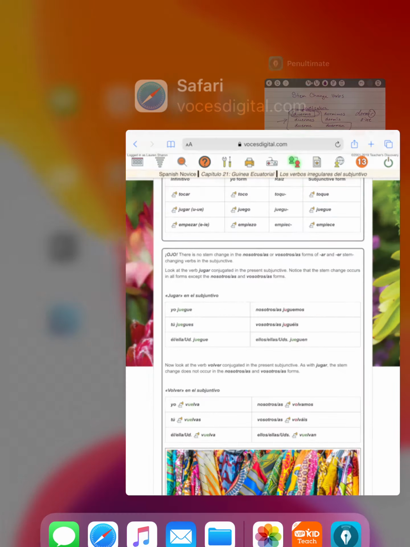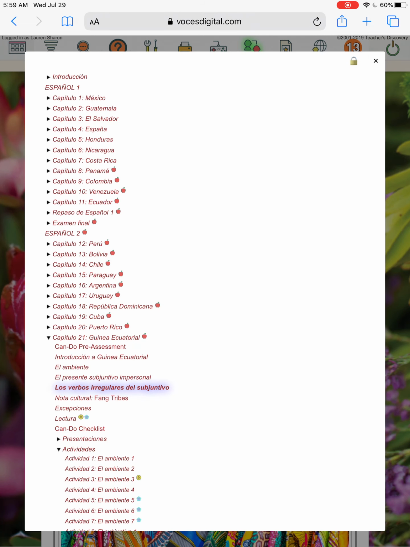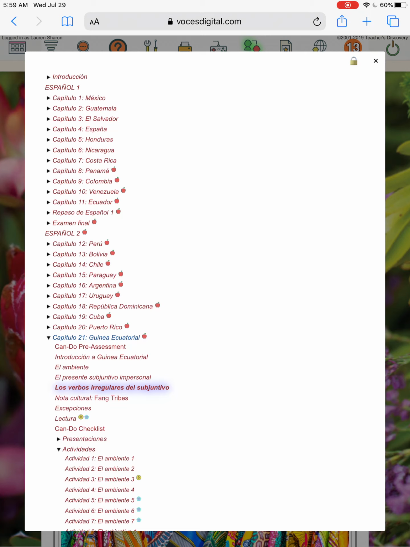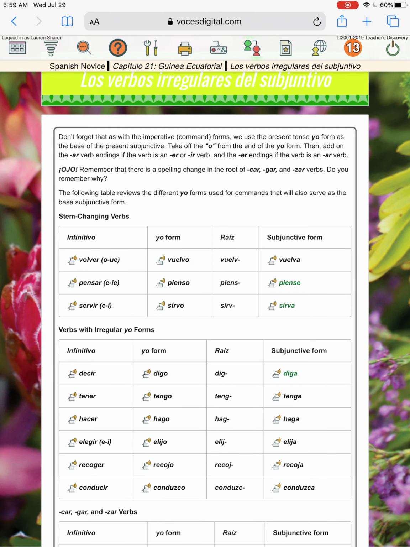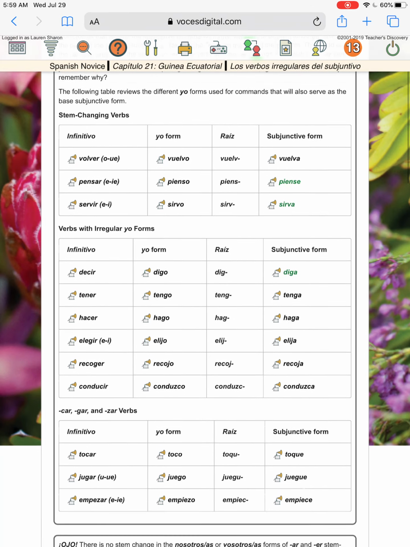Now, if you would like to see a bigger list of all of those verbs conjugated, open up chapter 21 in your table of contents, go to los verbos irregulares del subjuntivo. That's the irregular verbs of the subjunctive. That will take you here. You can see what the yo conjugation is for some stem change verbs.